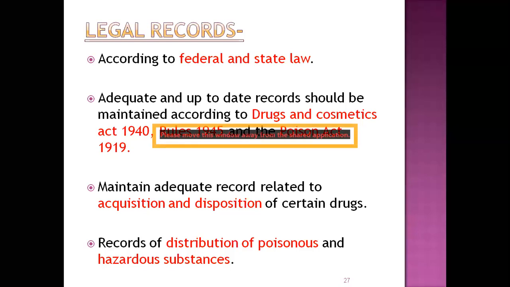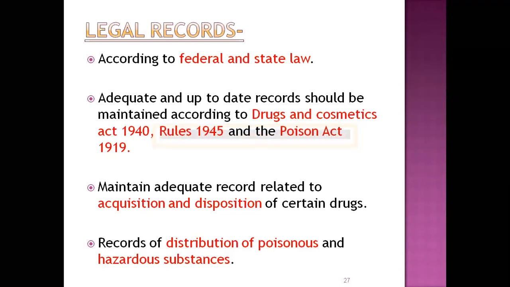This register is generally given by the FDA. And you have to maintain date-wise records in these registers as per the Act. Also, you have to record the poisonous and hazardous substances in these legal records. Generally, whenever the drug inspector visits the community pharmacy, they check this record on a priority basis.